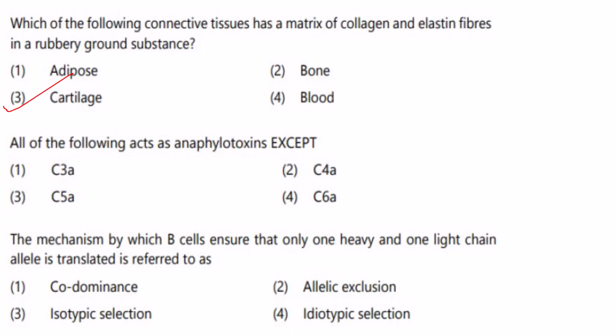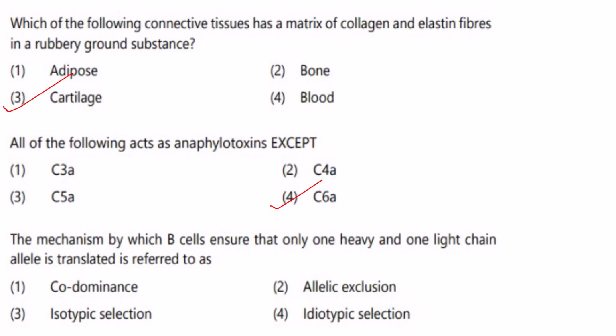So this C3A, C5A as well as C4A, C4A is also there. They are anaphylotoxins. Okay. And they are involved in inflammatory responses as well as allergic reactions. But C6A, it is not an anaphylotoxin. It is a part of the membrane attack complex and it is not an anaphylotoxin. So answer here is C6A.